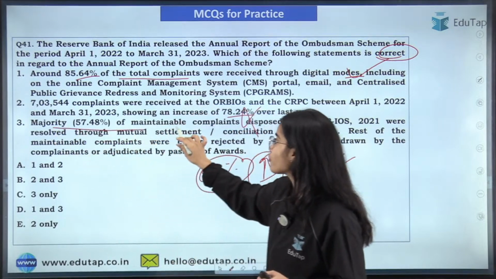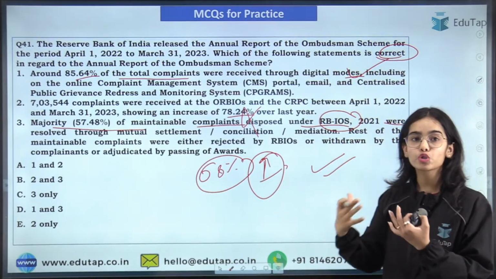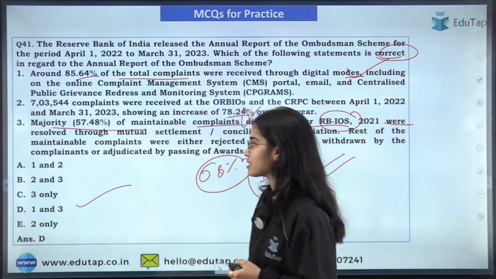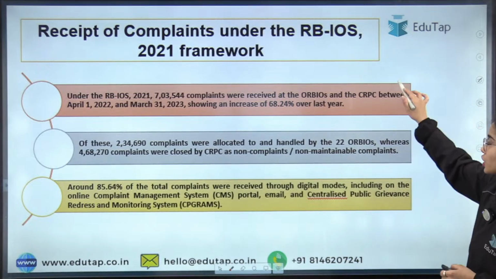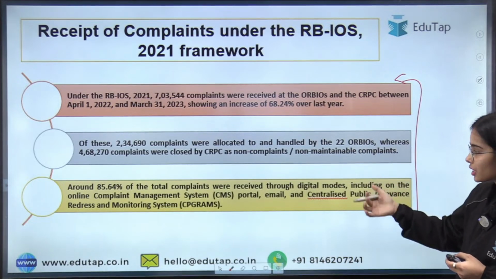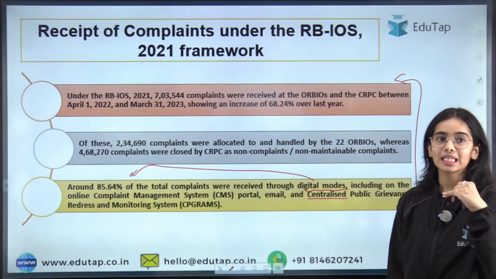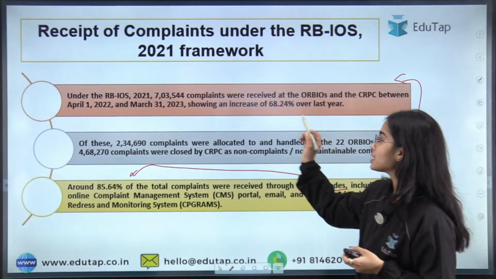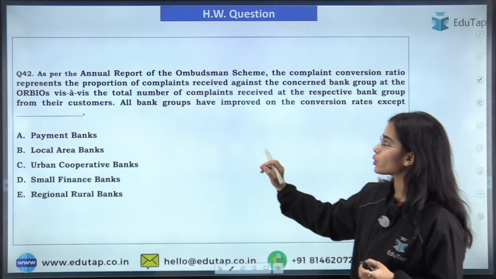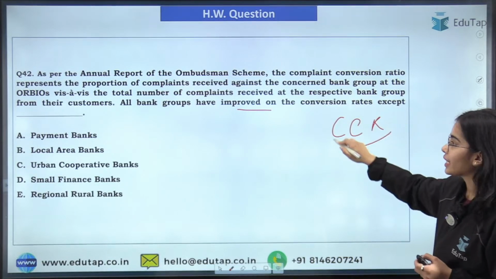Next, the majority of maintainable complaints were disposed of under the Reserve Bank Integrated Ombudsman Scheme, through mutual settlement and such. So that is also correct. So the first and third statements are correct. That's why D is the right answer here, because you had to find the correct statement. So these are some of the highlights that we have discussed, that you can read: through the digital modes, the highest percent of complaints have been received, and the increase in the complaints from the previous year is 68.24%.